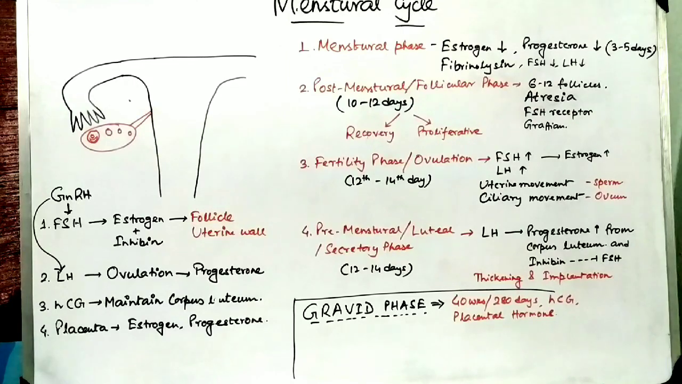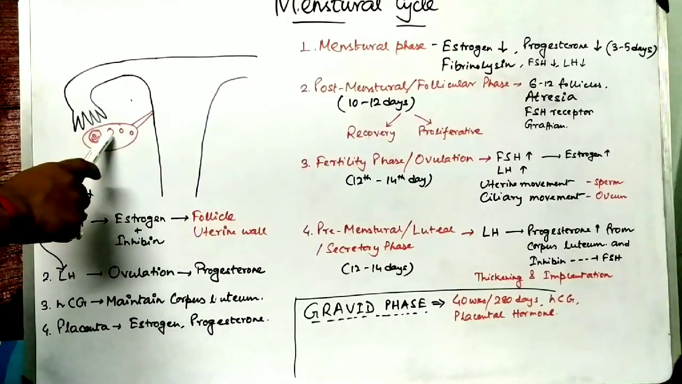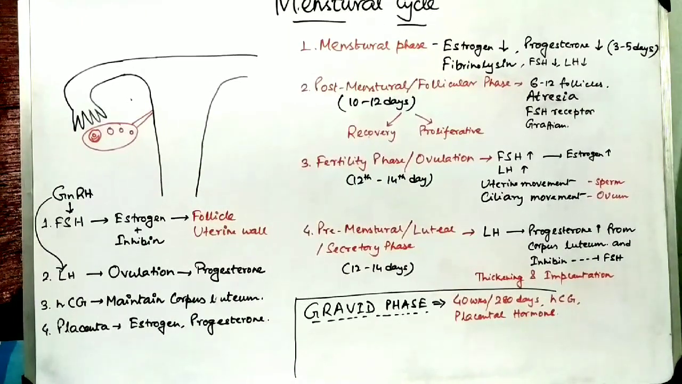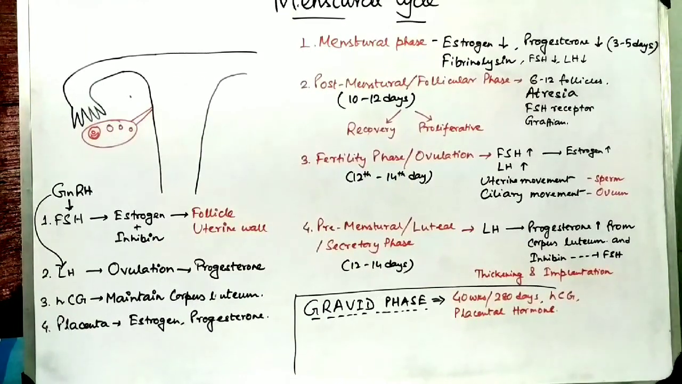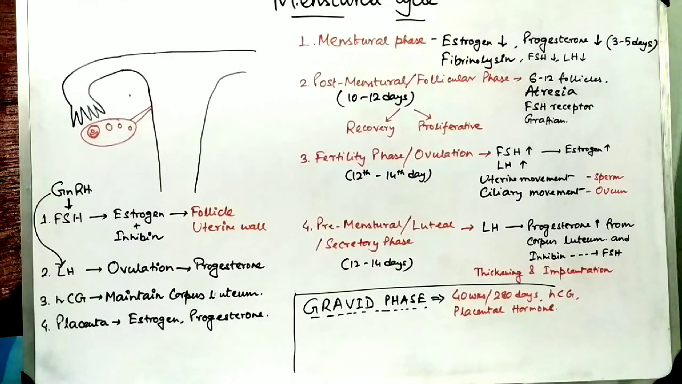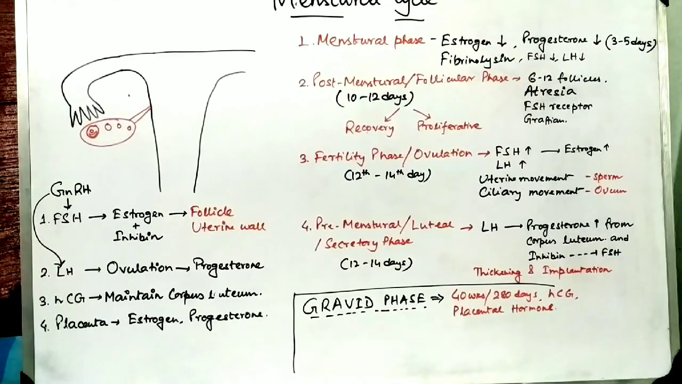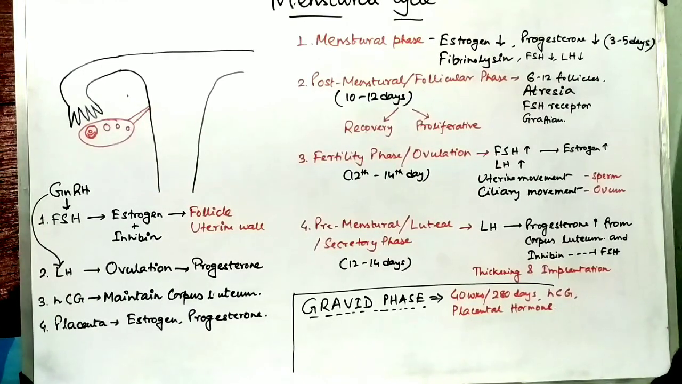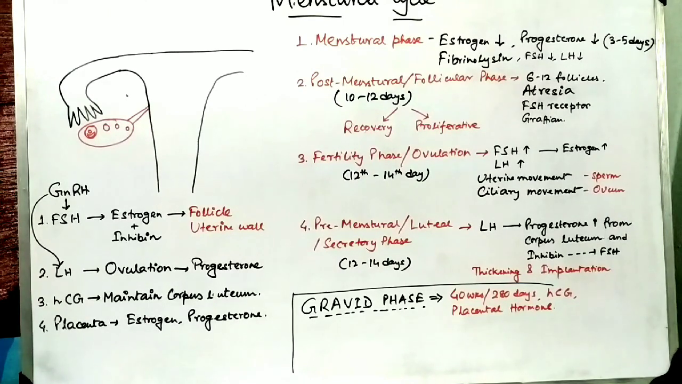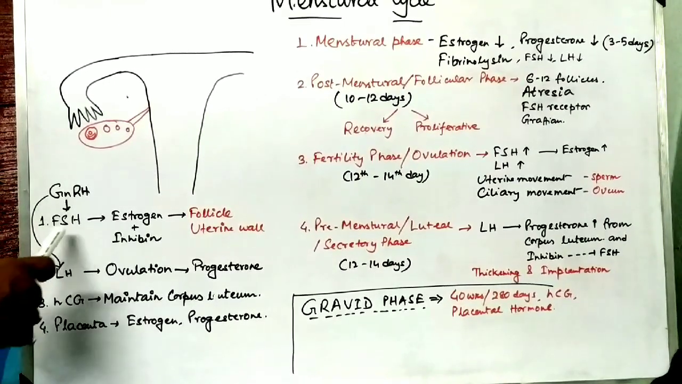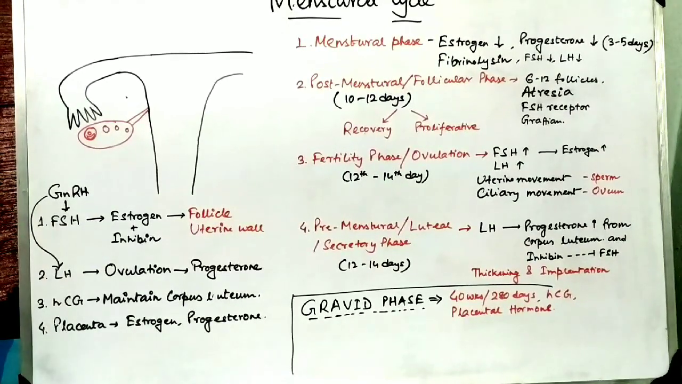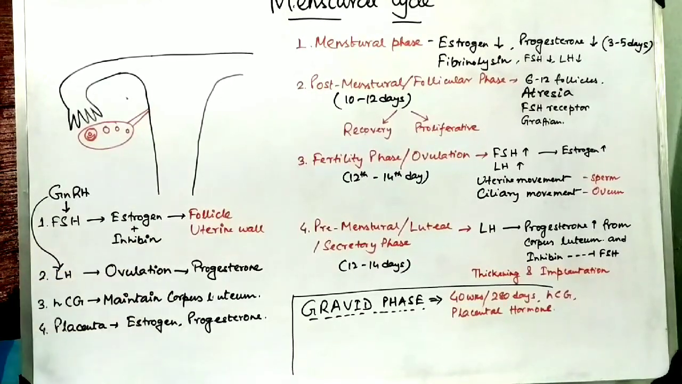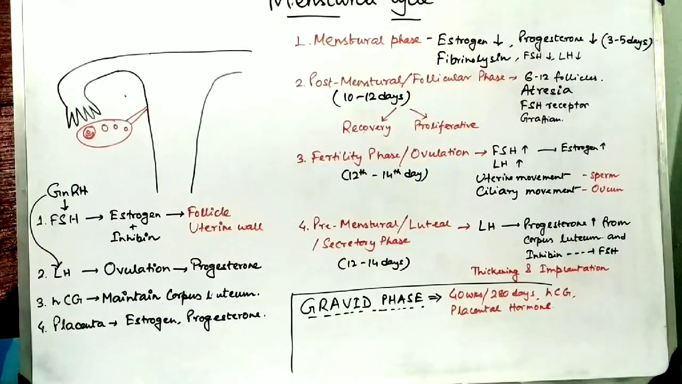At first we will look at the changes in the ovary. During the follicular phase, as you can understand from the name, the follicles gradually mature with the help of the hormone FSH. At first 6 to 12 follicles will grow, and they have FSH receptors on their surface. Through those receptors they receive FSH, and each follicle releases some amount of estrogen and inhibin from the granulosa cells of the follicles.